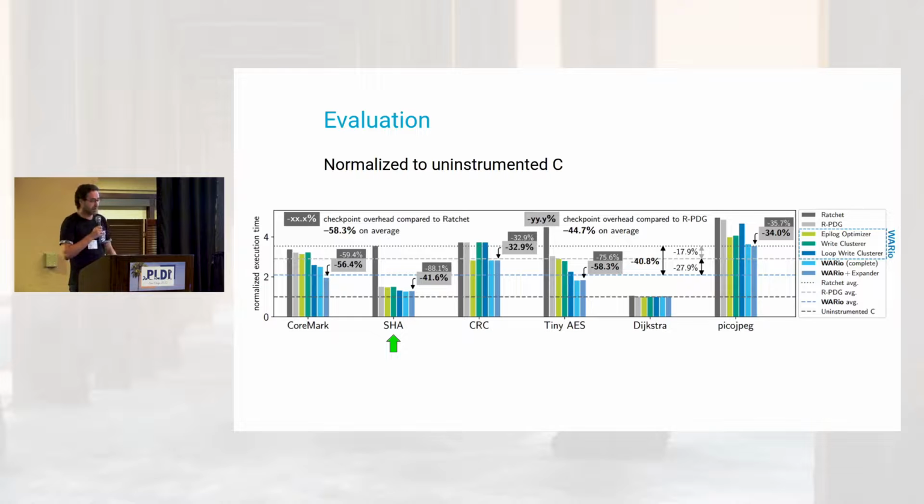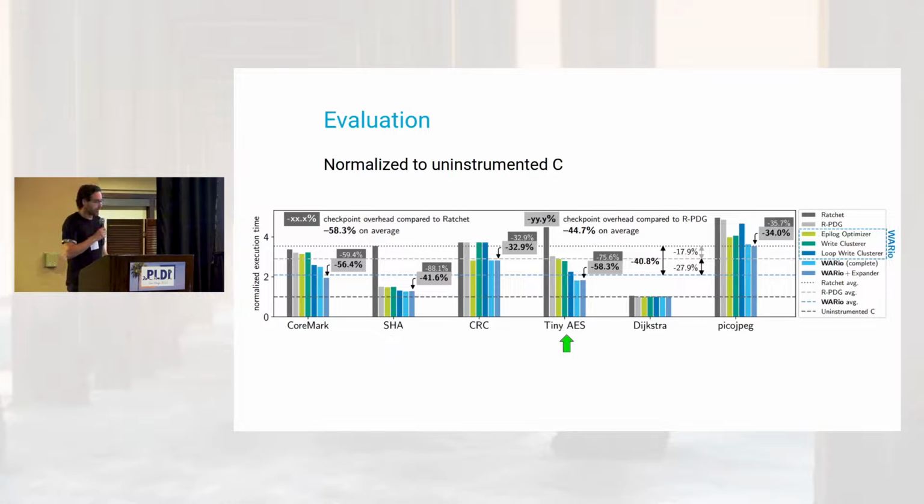If we look at some benchmarks, for example, SHA here, you can see that a big part of the improvement actually comes by just improving the alias analysis which was used so we can find better write after read dependencies. Because we, of course, have to be conservative because even if it can cause a write after read, we put a checkpoint because we don't want to just take a chance over there.